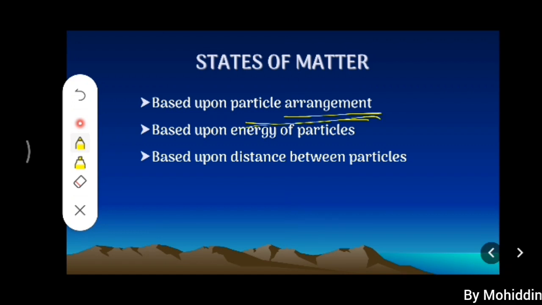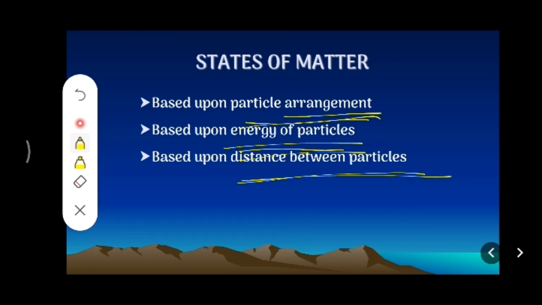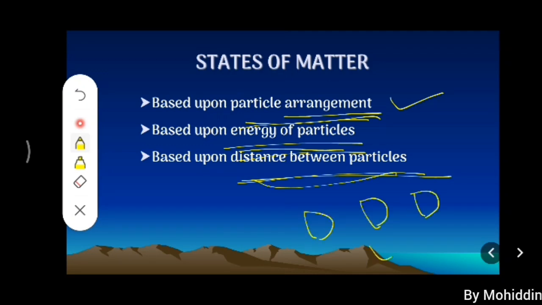The second basis is the energy of the particles. Based on the energy of the particles, we are dividing this matter. The third is based upon the distance between the particles. This is related to the arrangement of particles we saw earlier, that is, how the particles are arranged in a state of matter. Based on that we are going to divide matter into these 3 types.